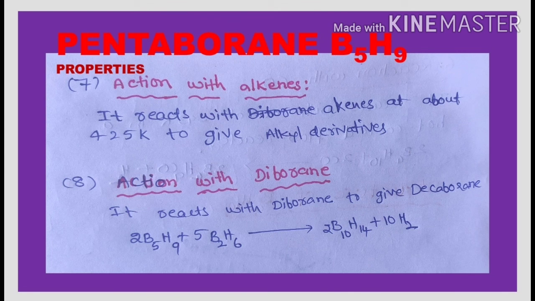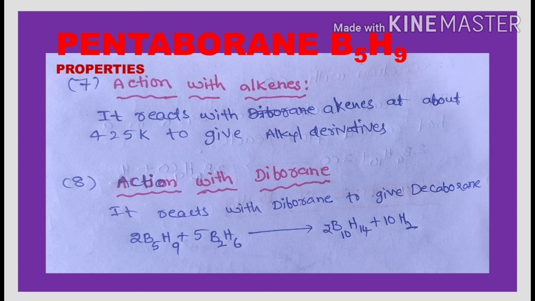In that reaction also we get the alkyl boranes, and we have already learned that alkyl boranes give different products like alcohols, aldehydes and ketones, and carboxylic acids on reaction with different reagents. So we can use this pentaborane as an intermediate substance to prepare many organic compounds.